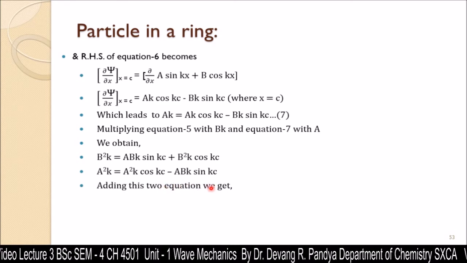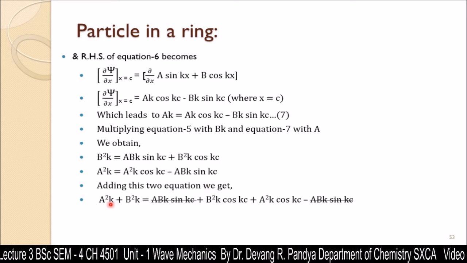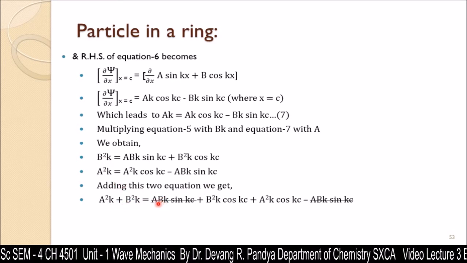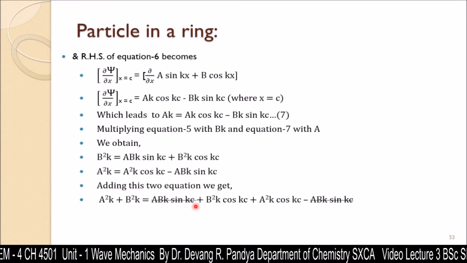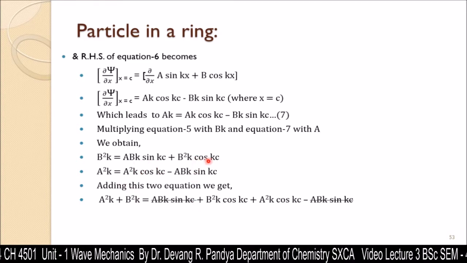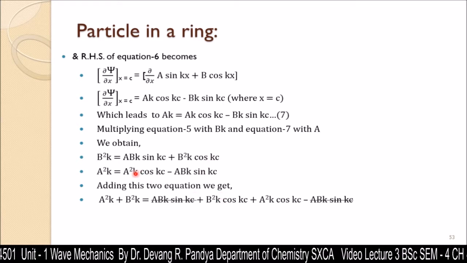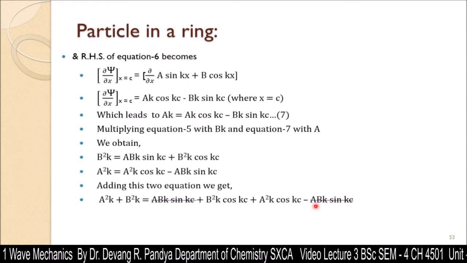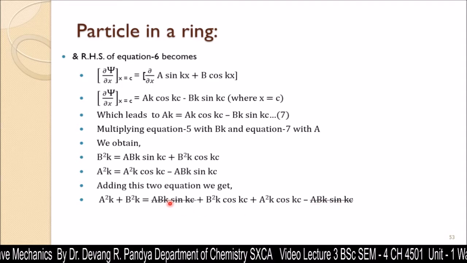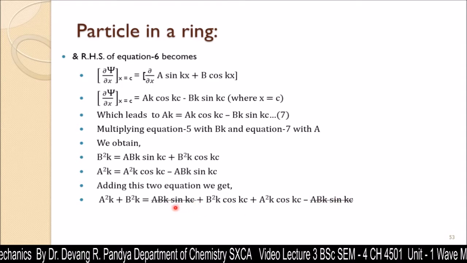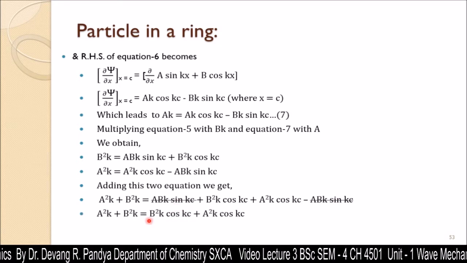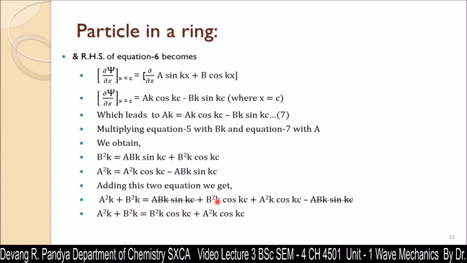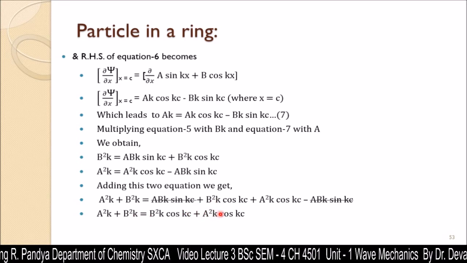Adding these two equations, we get a square k plus b square k is equal to abk sin kc plus b square k cos kc plus a square k cos kc minus abk sin kc. Now this is minus abk sin kc and this is plus abk sin kc, so they cancel each other out and we get a square k plus b square k is equal to b square k cos kc plus a square k cos kc.